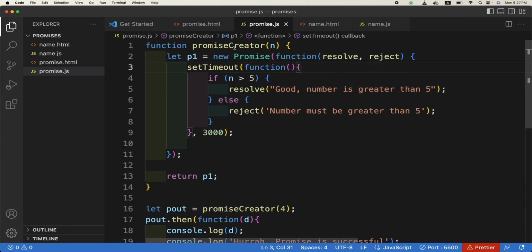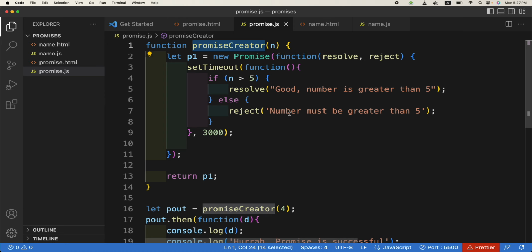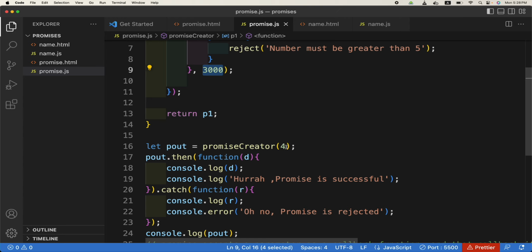So let us recap. This is just a function, promise creator, and we are returning a promise here. So how is a promise created? New Promise. It accepts one parameter, which is a callback function, and that callback function itself accepts two parameters, resolve and reject, and those two are also actually functions. But just to mimic a real world example, we are employing a 3 seconds delay here, and if the number which is passed to this function is greater than 5, we are resolving it, otherwise we are rejecting it, and then we are calling this function with this number.